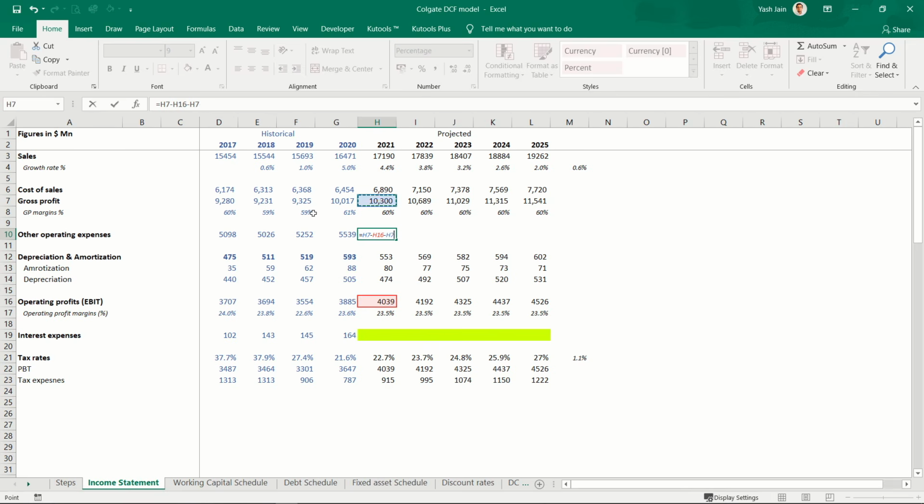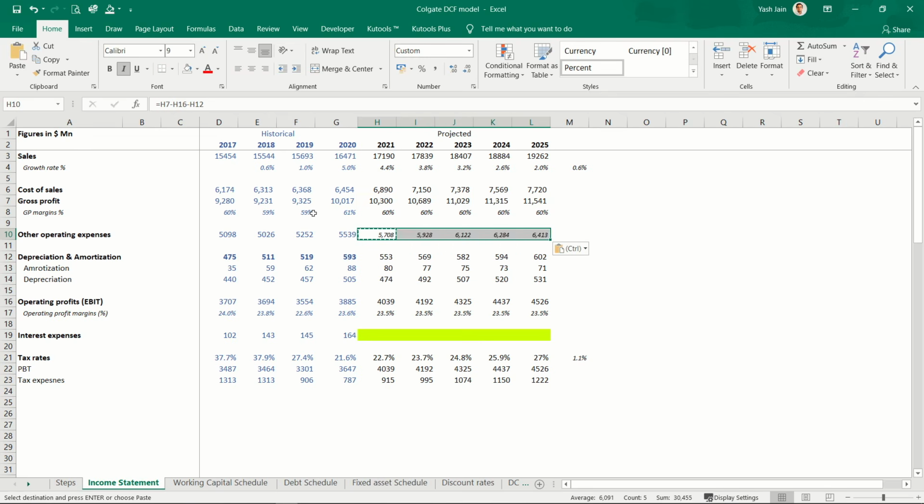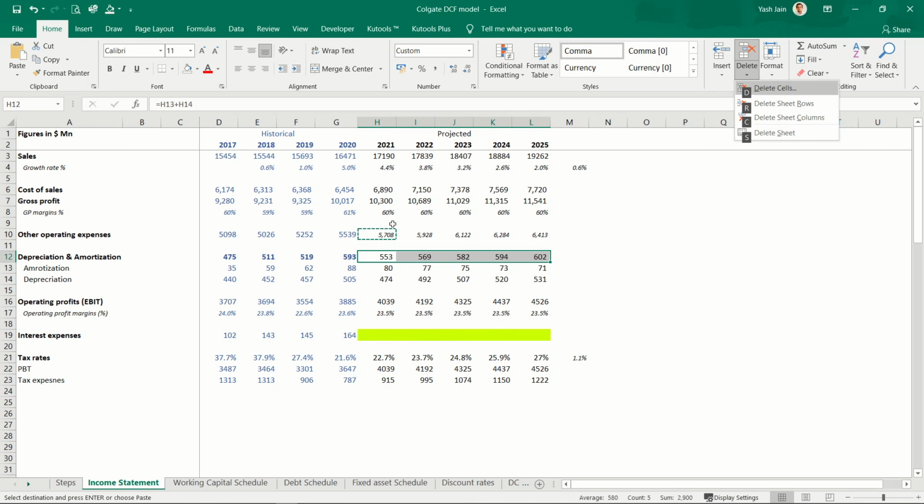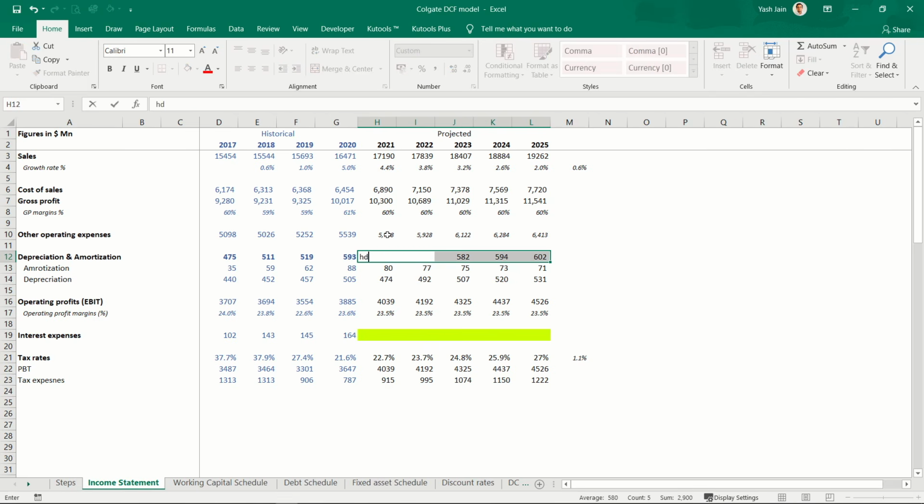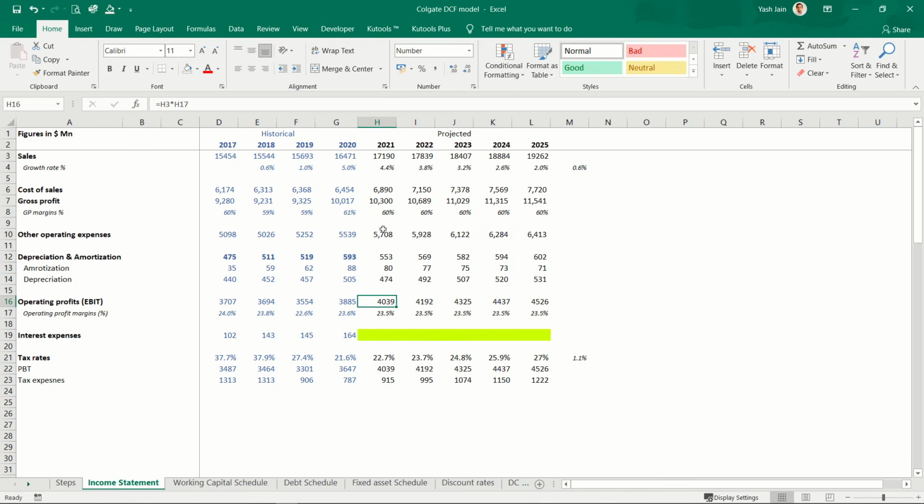Other operating expenses are other than depreciation, so minus depreciation and amortization, enter, copy, paste. This part is also done. Let me take care of formatting here also. Okay, so this is done, this is done. Only the interest part is pending.